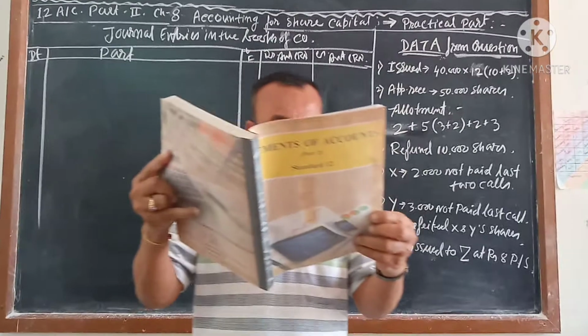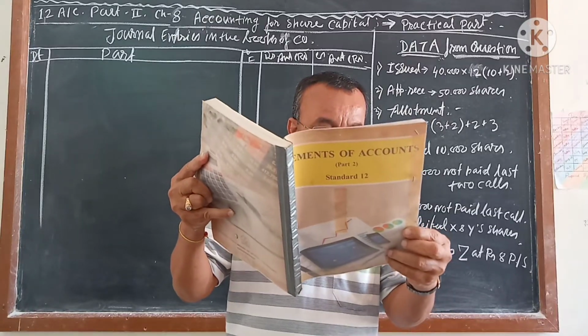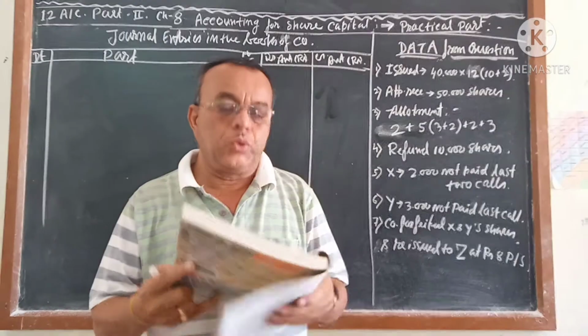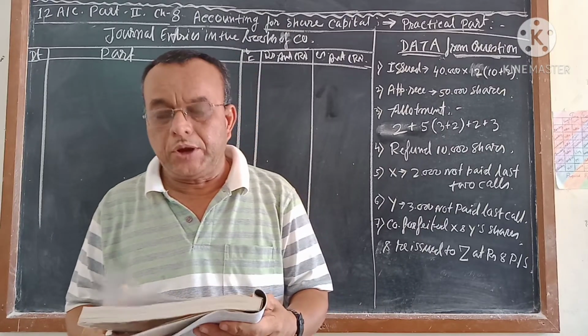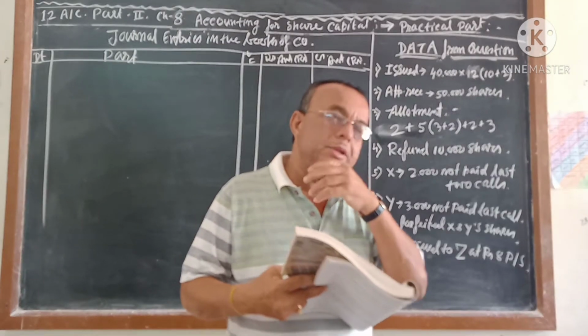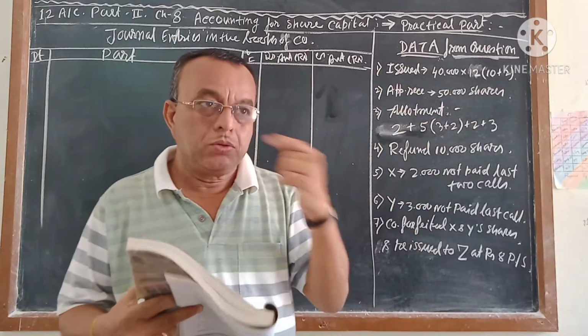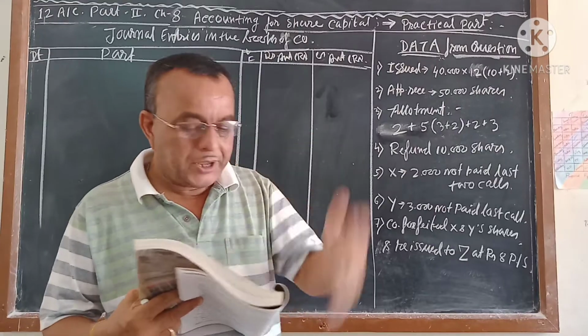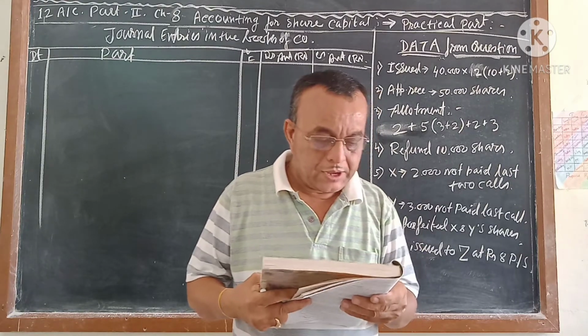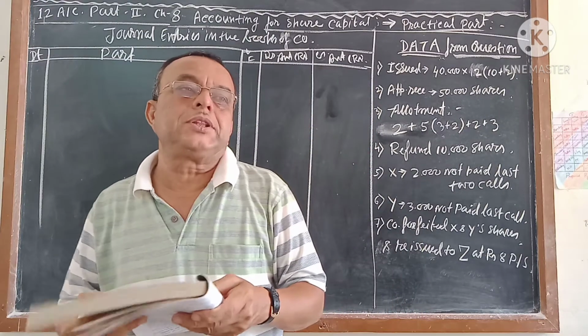Method for issue of share by company. A company can issue its share in 3 ways. Several times I told you, it may be at par, meaning the same value as the face value, the same price. At premium, more than the face value, and at discount, less than the face value.